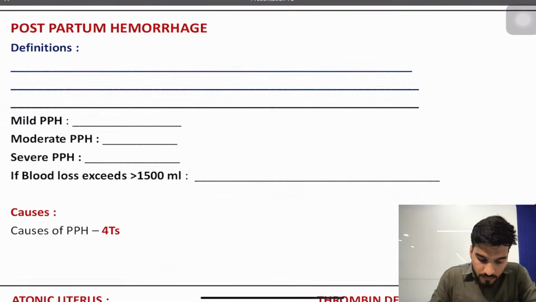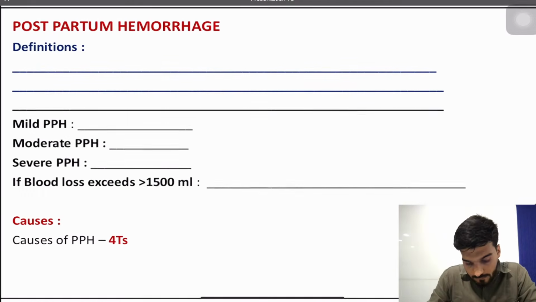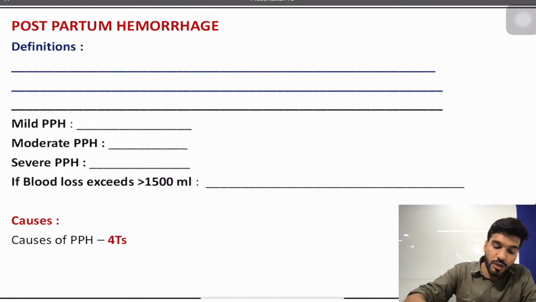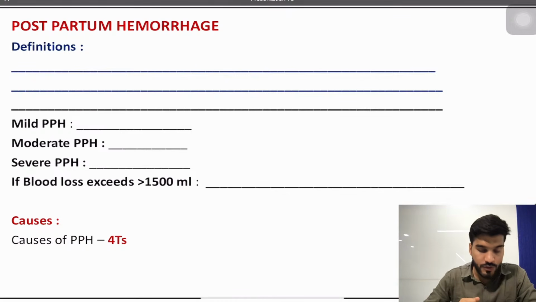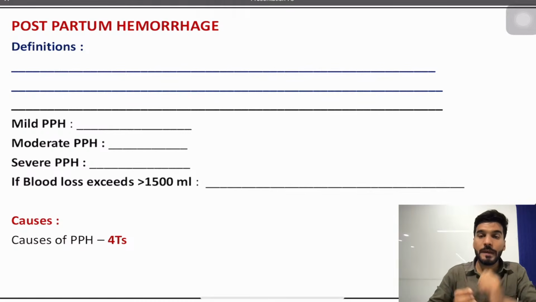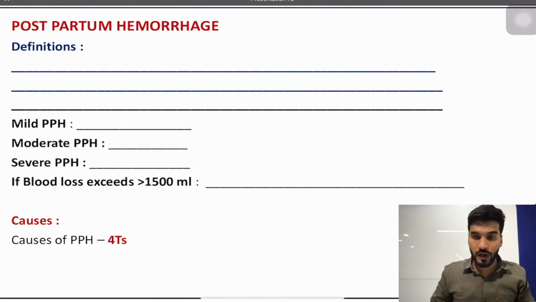Now let's discuss one more important chapter, that's going to be postpartum hemorrhage. Now my dear students, what is postpartum hemorrhage? Sir, it is a bleeding after the delivery. Listen carefully, it's a bleeding after the delivery. Okay, now why exactly is this bleeding occurring? Sir, it occurs due to a complication.